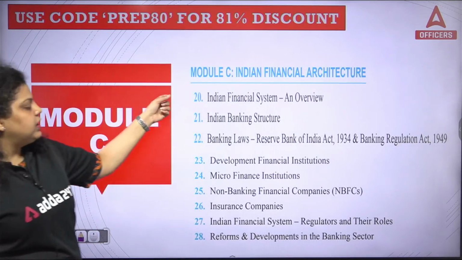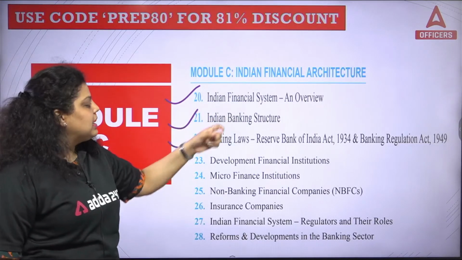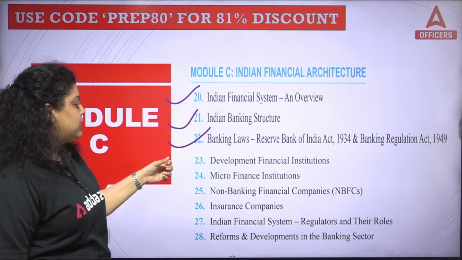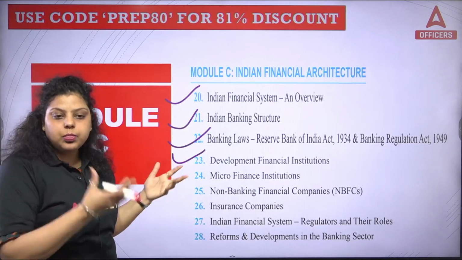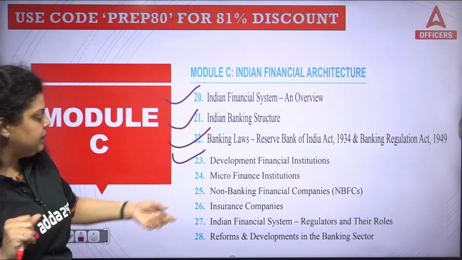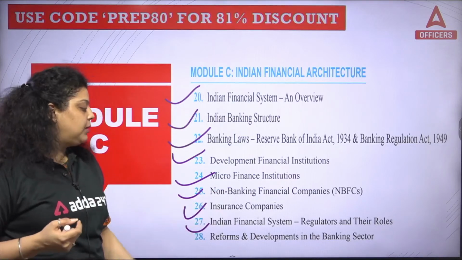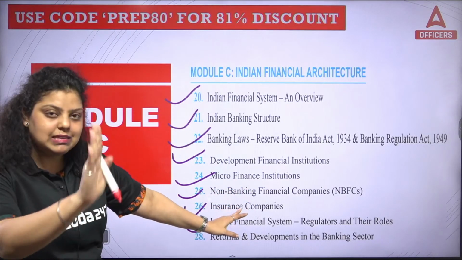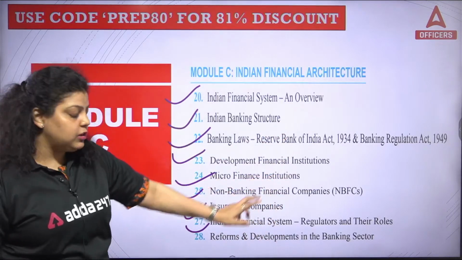You have to study Indian financial system, Indian banking structure, you have to study how many types of banks are there. Then Banking Regulation Act, RBI Act, Payment and Settlement Systems Act, Negotiable Instruments Act, these are certain important acts. Out of that, these 2 are very important. Now development financial institutions are NABARD, SIDBI, Exim Bank, NHB, these you have to cover. Then microfinance institutions, their types, NBFCs, their types, insurance companies. Indian financial system regulators are RBI, SEBI, IRDA, PFRDA, TRAI, all these are the regulators. What are their roles, what are their functions, that you have to cover.